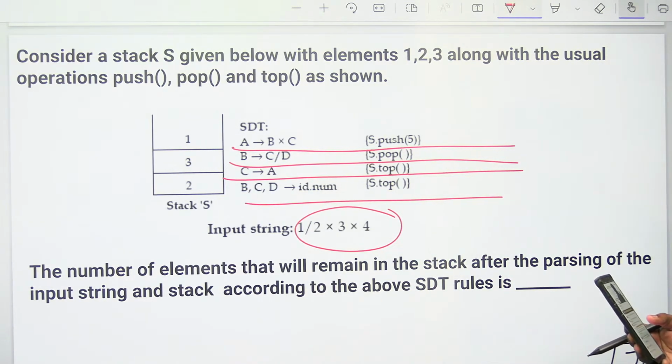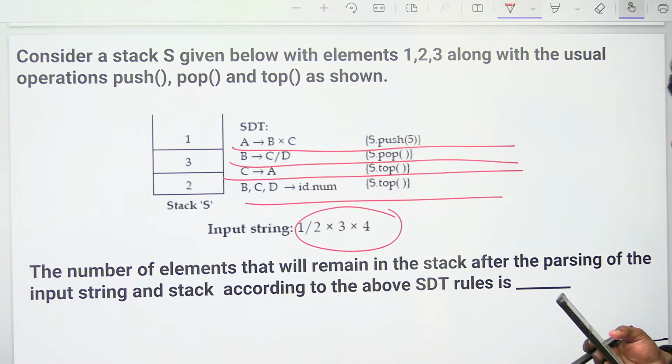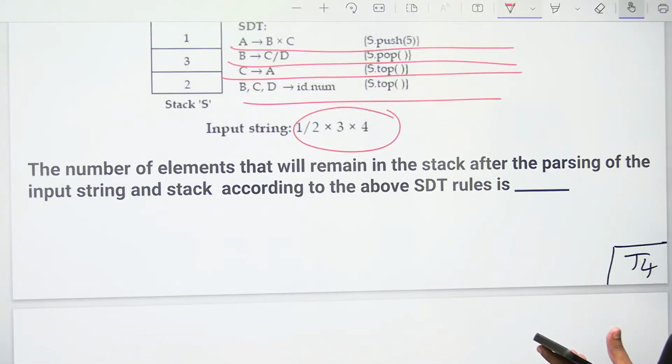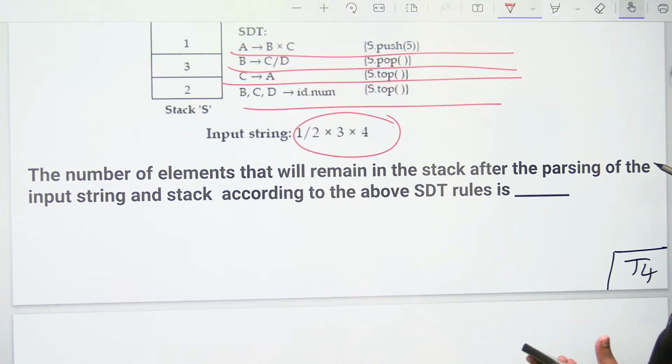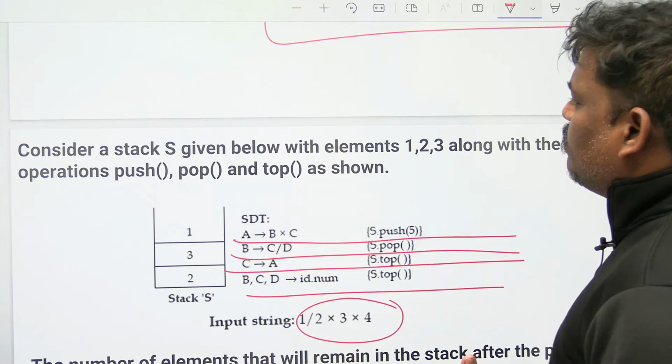I am repeating once again. If you want to give the answer for this problem, using the grammar for the given input string, draw the tree first. Let's try. A goes to B star C. I think the start symbol could have been mentioned. Let's check whether he mentioned the start symbol.